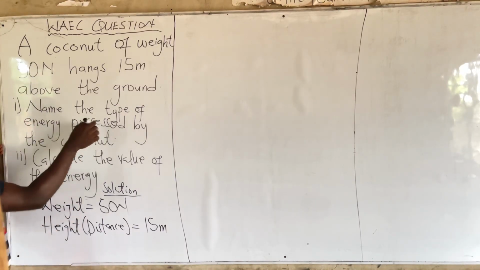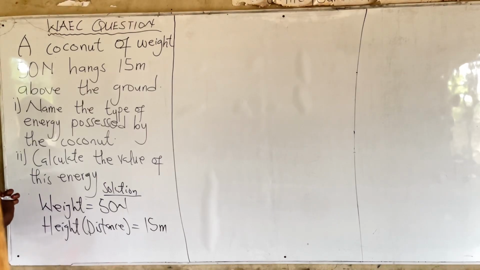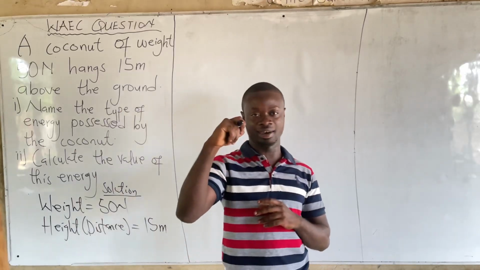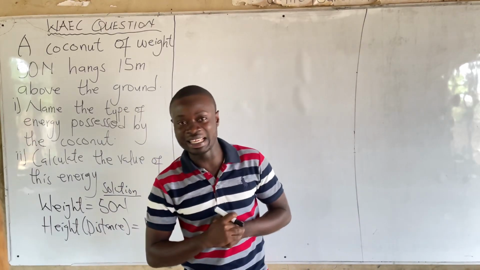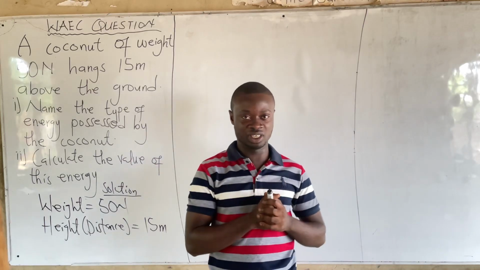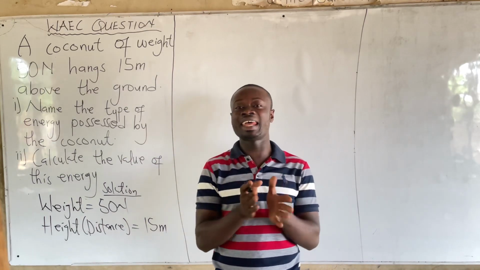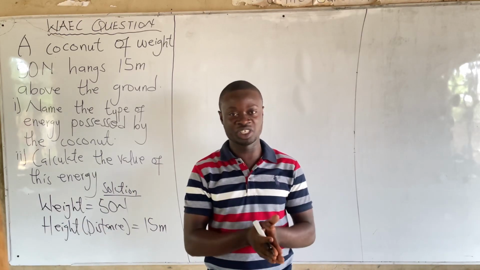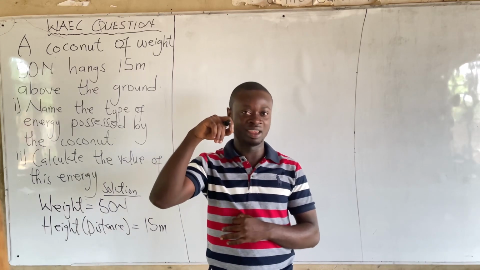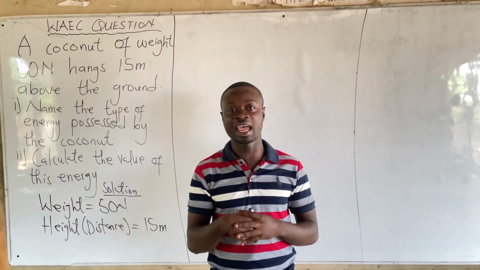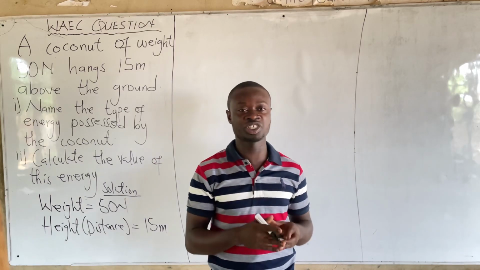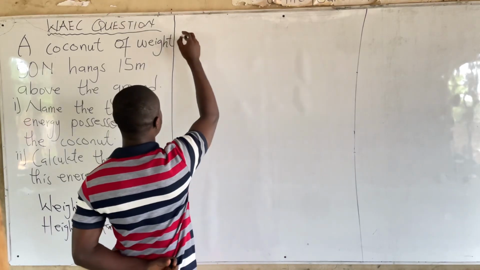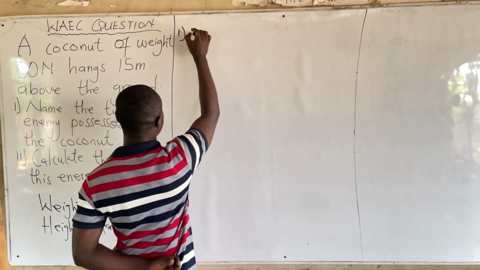So we should name the type of energy possessed by the coconut. From the question, the coconut is hanging. So if the coconut is hanging, then it means the coconut is at position. And then we know that potential energy is the energy possessed by a body by virtue of its position. So once the coconut is hanging, then it is possessing potential energy because it is at position. So the type of energy possessed by the hanging coconut is potential energy.